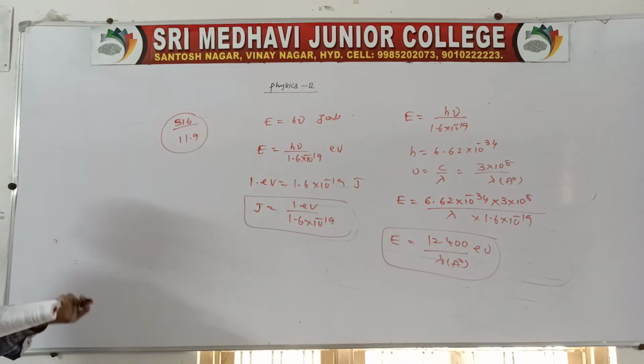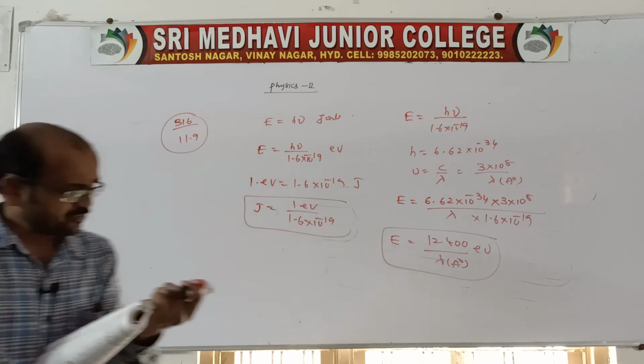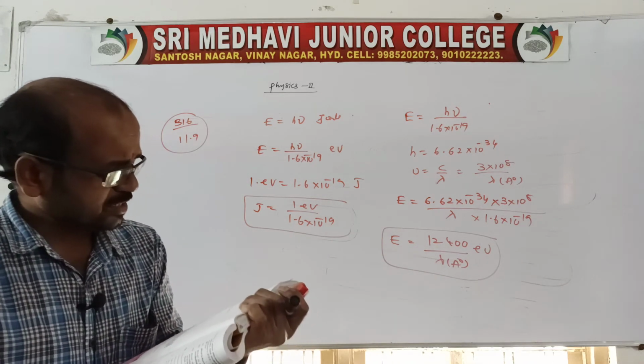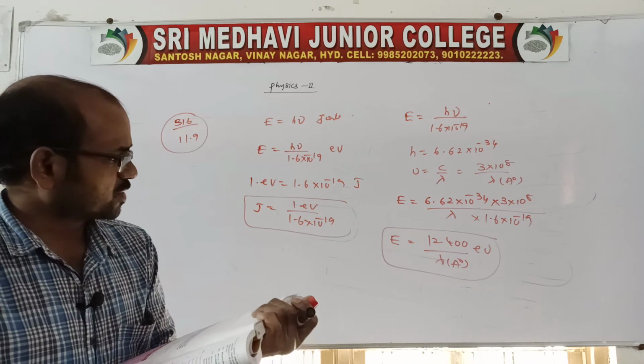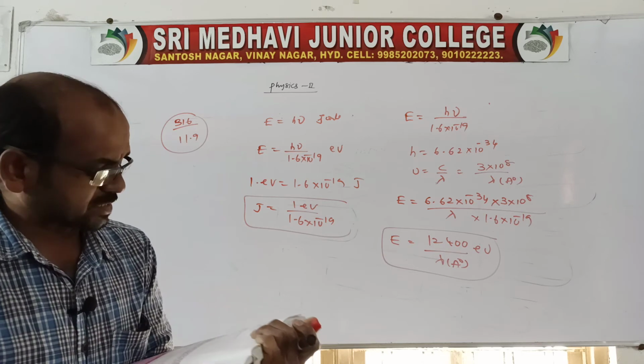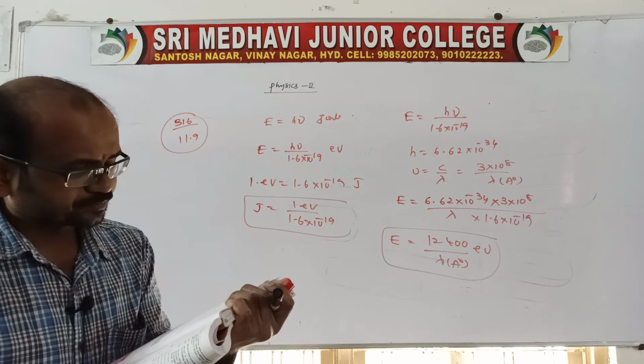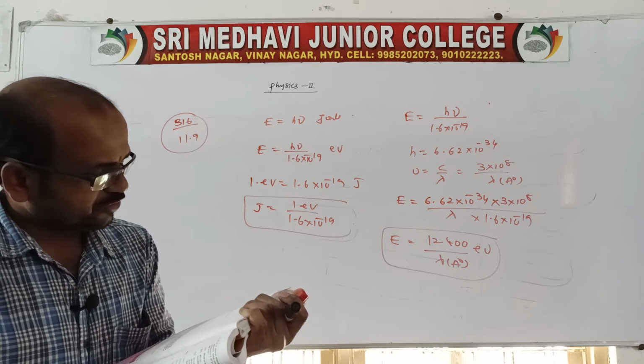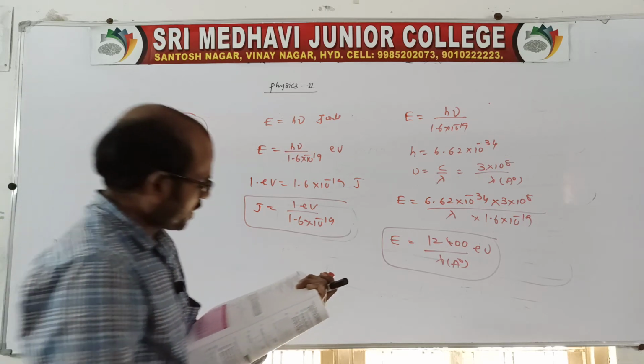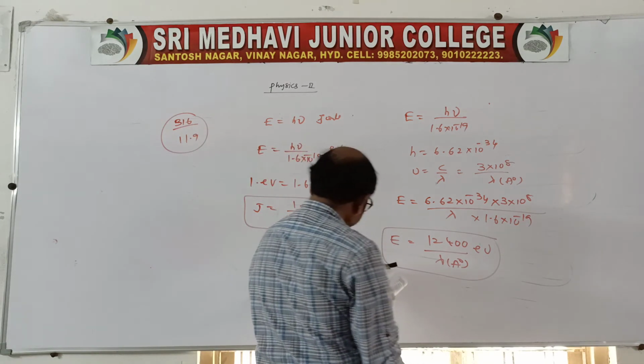It is in electron volt, because after simplification the answer is approximately 12,400 electron volts, with lambda taken in angstroms. So if you simplify, therefore we get the energy. If I take the frequency directly, no?